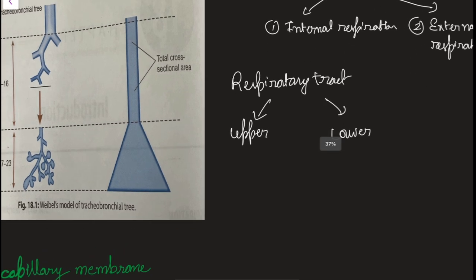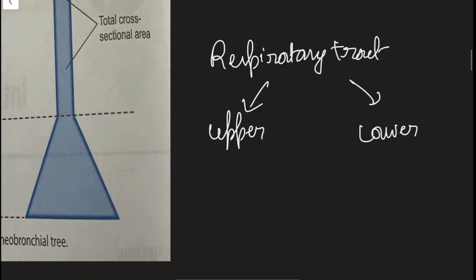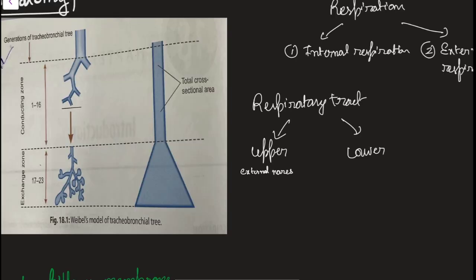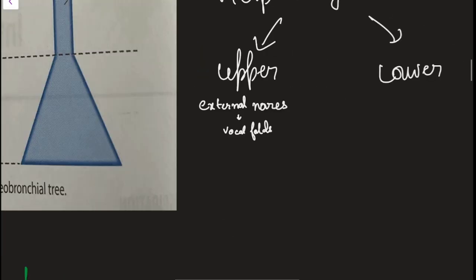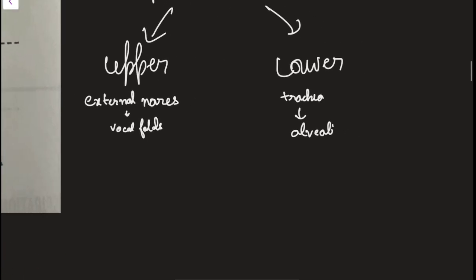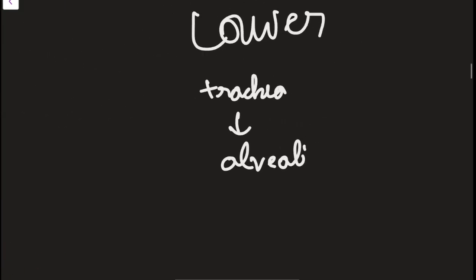So the upper respiratory tract and lower respiratory tract are divided. The upper respiratory tract extends from the external nares, that is the nostrils, to the vocal folds, and the lower respiratory tract extends from the trachea to the alveoli. Here I am telling you the divisions. After the trachea, the air will enter into the bronchi, then into the bronchioles, then into the alveolar duct, and then into the alveoli. So this is the pathway of air.